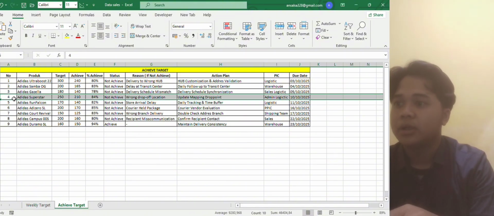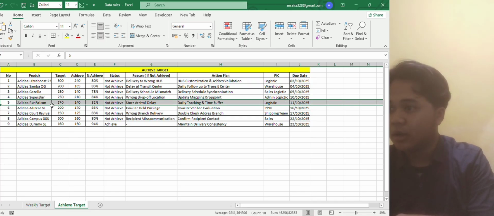And for the number 4, the product name is Adidas Superstar. The target is 250. The achievement is 210. So the result is 84%, which means the target was not achieved, and the reason is wrong drop of location. And the action plan is update mapping drop point handled by admin logistic, and the due date is 10 October 2025.